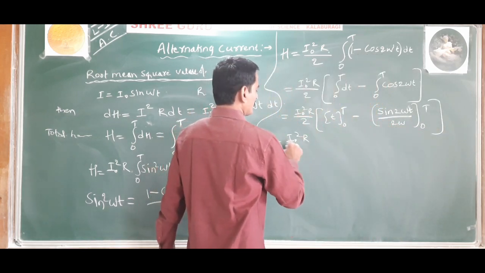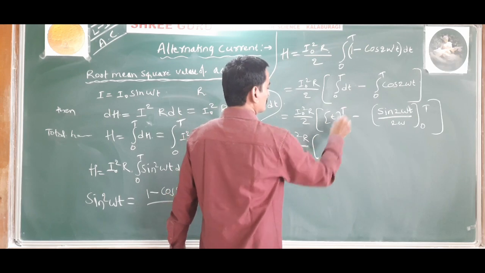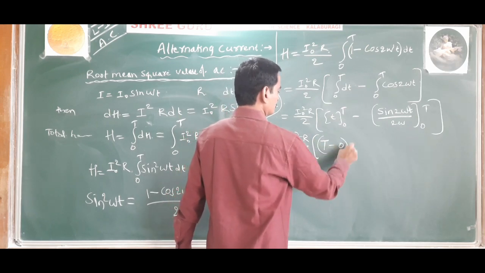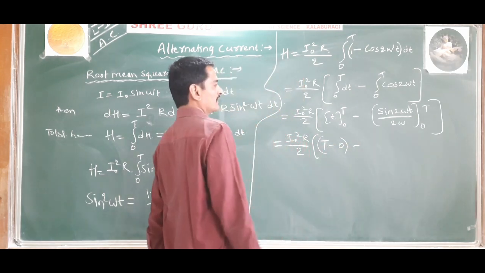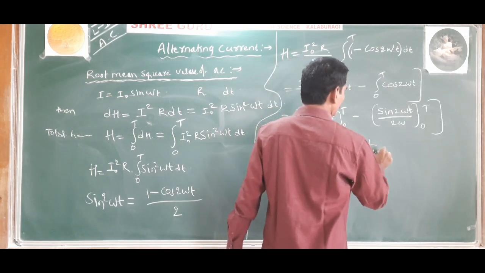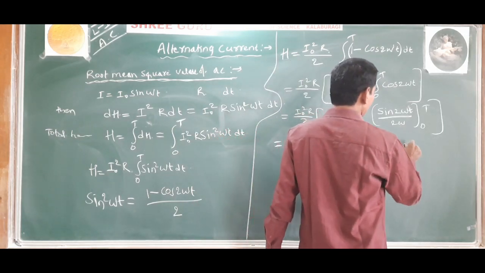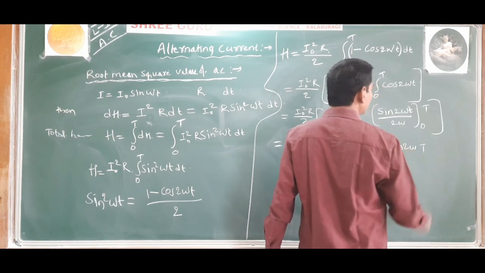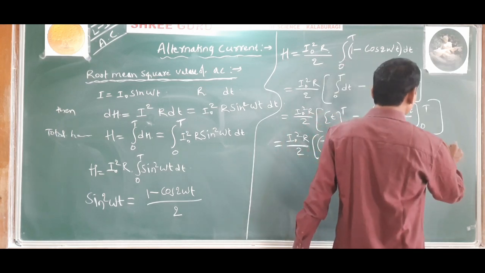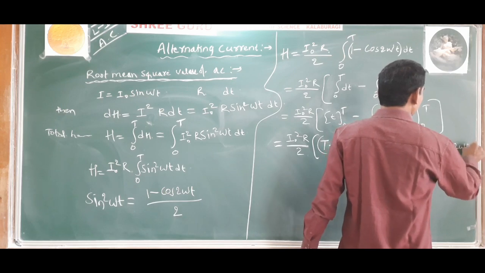I naught square R divided by 2. Substituting the upper limit minus the lower limit, we get t minus 1 by 2 omega times (sin 2 omega into capital T minus sin 2 omega into 0).